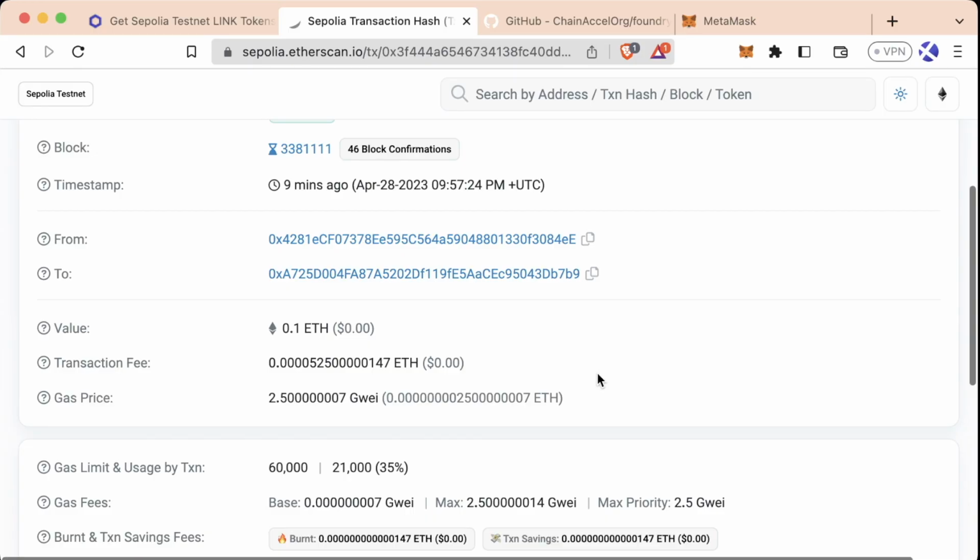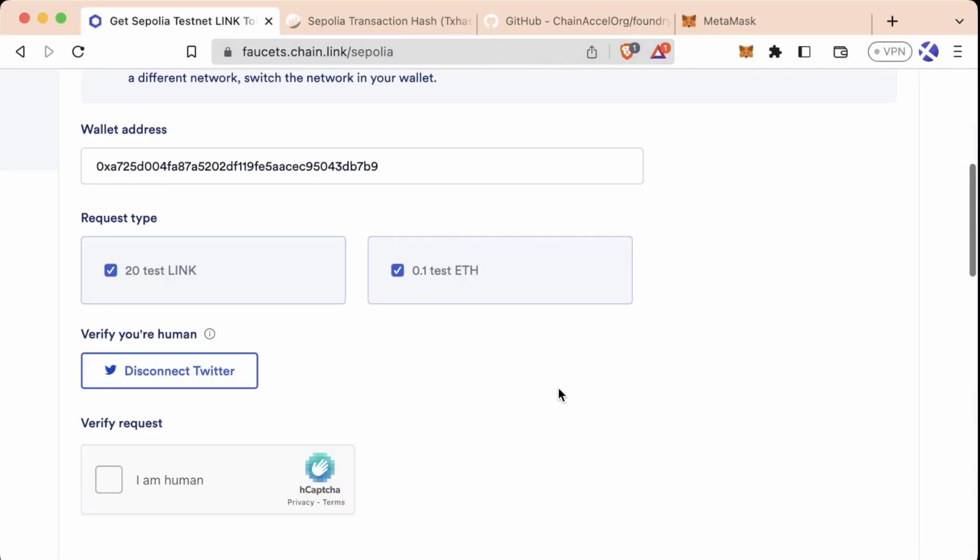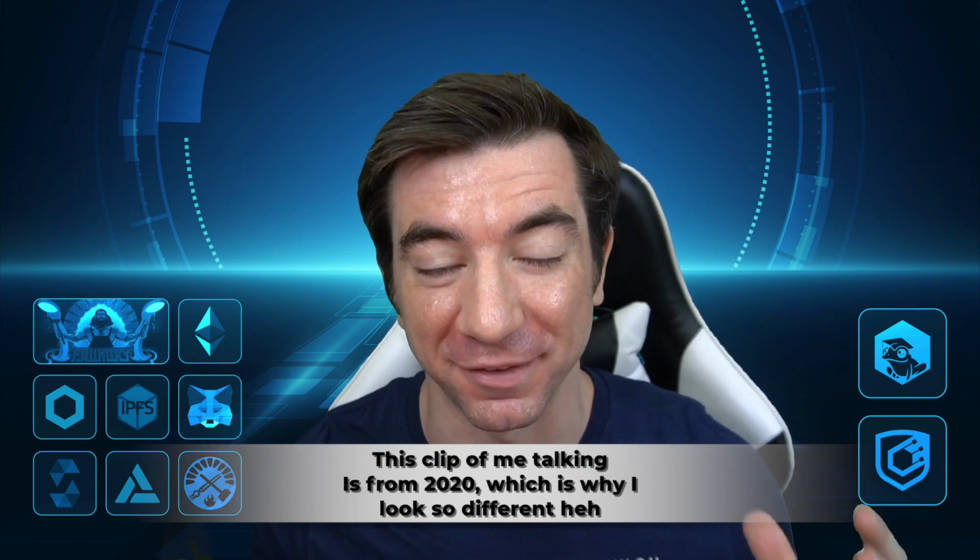Now, here's the best part of all this. Even if you don't want to become a developer, you just learned the basics of sending a transaction and interacting with sites using your MetaMask. Congratulations. Now here's something that's incredibly exciting. With just this little bit of information, you now know how to interact with blockchains and interact with the Ethereum protocol. So if you don't want to learn how to code anything, you can go and you can start interacting with Ethereum and interacting with protocols with just this much information.